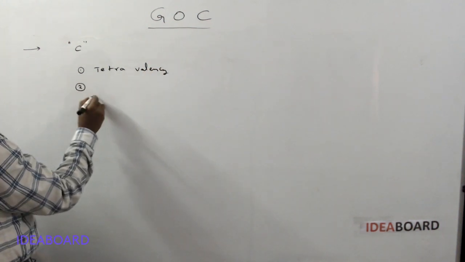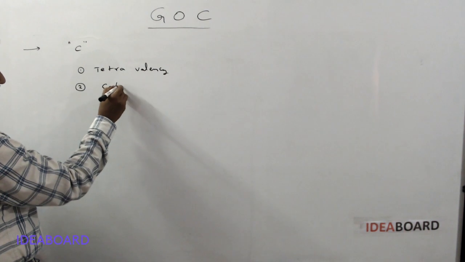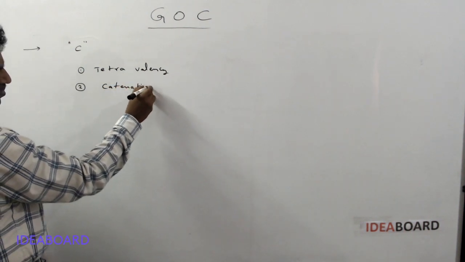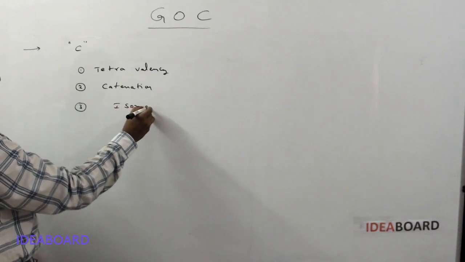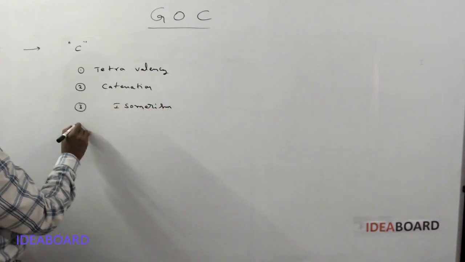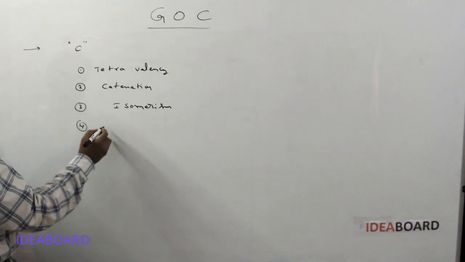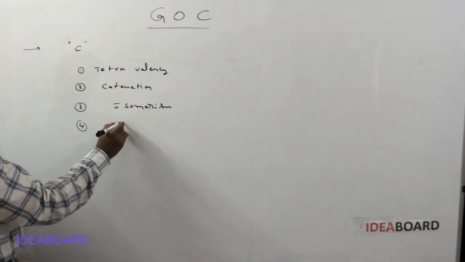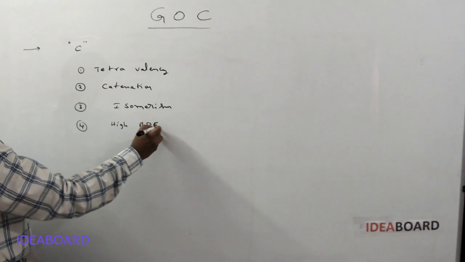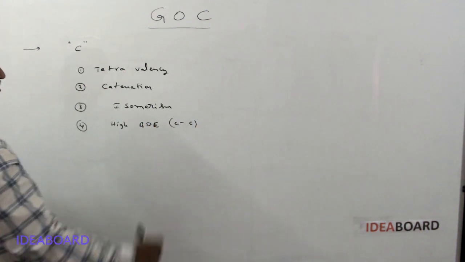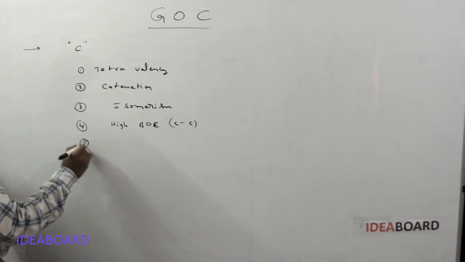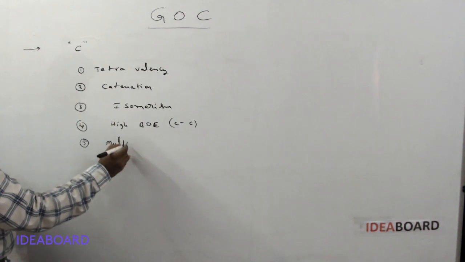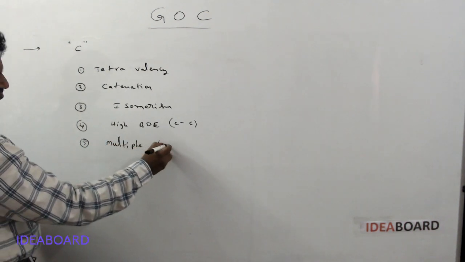The second is because of its catenation tendency, because of its isomerism, and because of its high bond dissociation energy. The C bond dissociation energy is highest. And also because of its multiple bond forming ability.